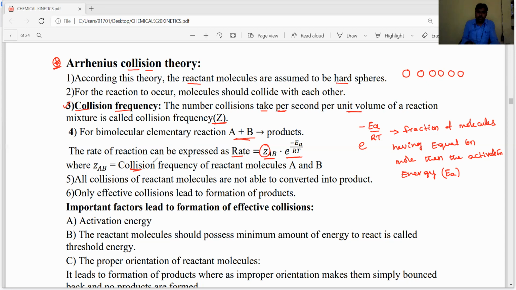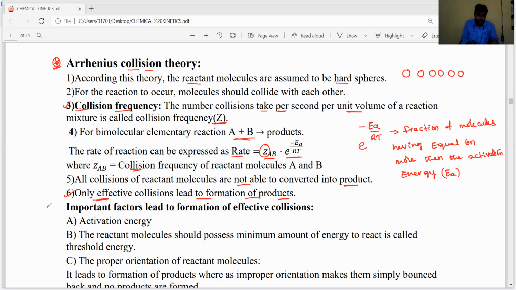That's why not all collisions of reactant molecules are able to convert into products. So which reactant molecules are converted into products, dear student? Only the effective collisions, the fruitful collisions, lead to the formation of products. Now these are the main important postulates of Arrhenius collision theory.